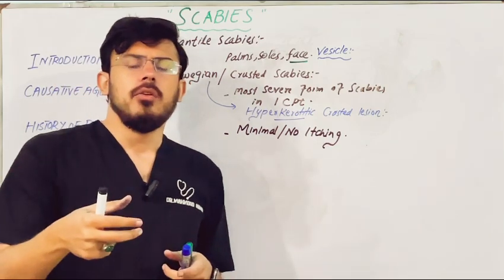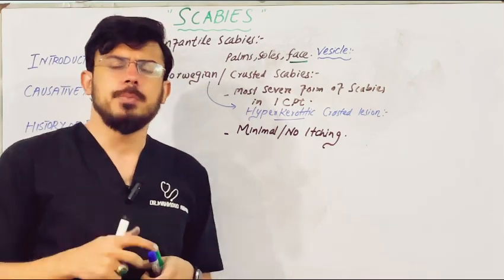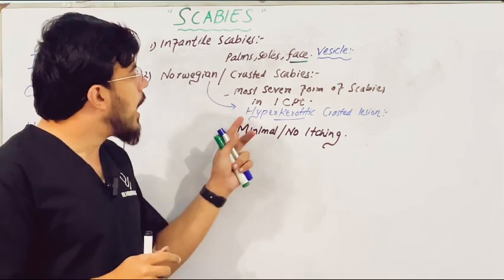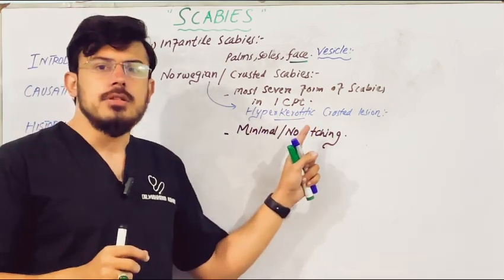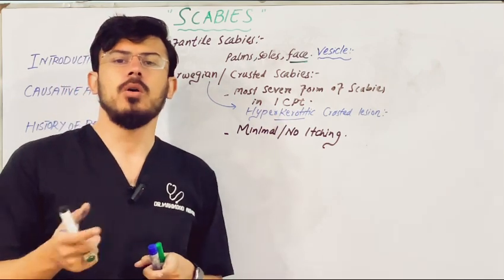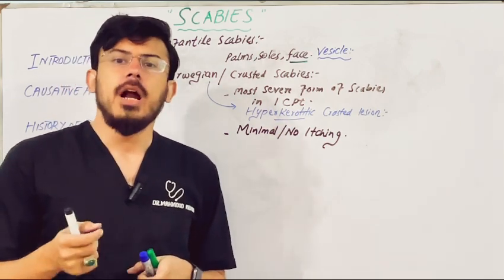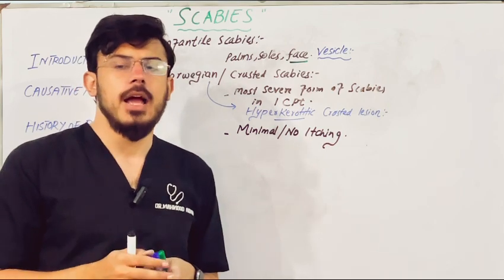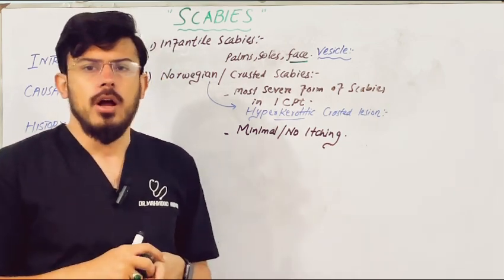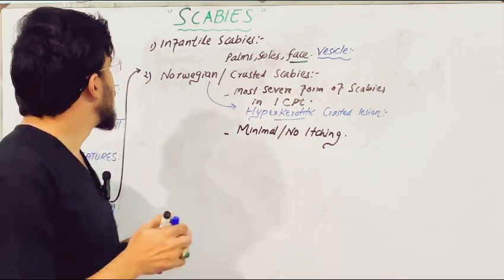Whenever we want to treat such a patient, first it is important that we treat the hyperkeratotic skin. First we should decrease the hyperkeratosis. That means we have to give keratolytic agents in the form of salicylic acid so that the skin becomes thin, and after that we can give ivermectin, etc. So it's important.